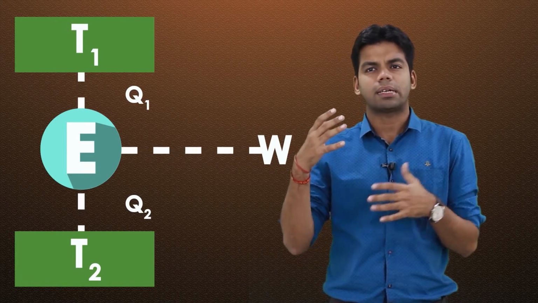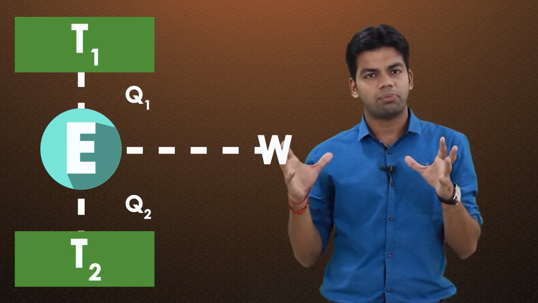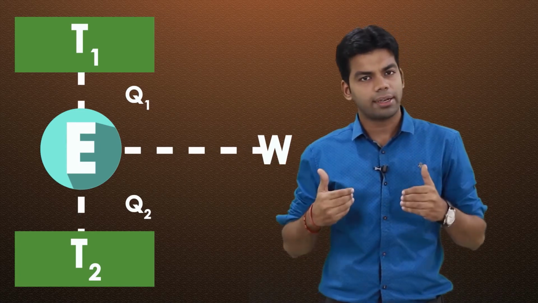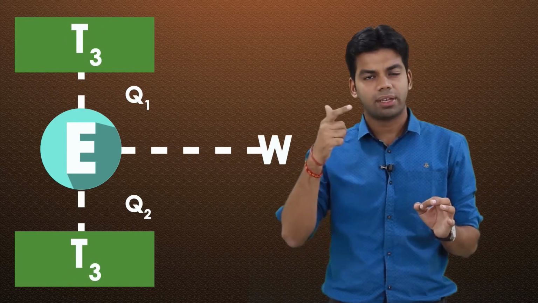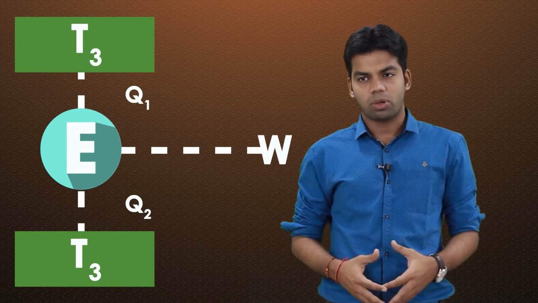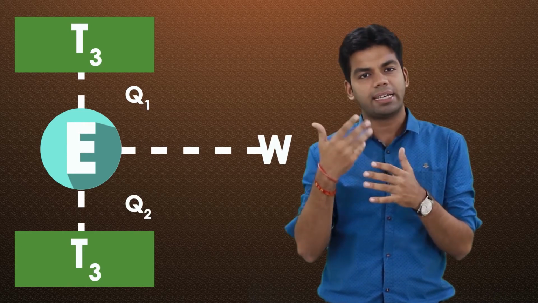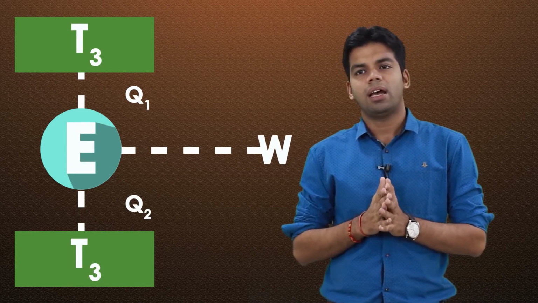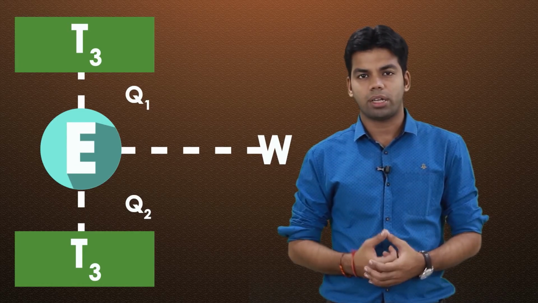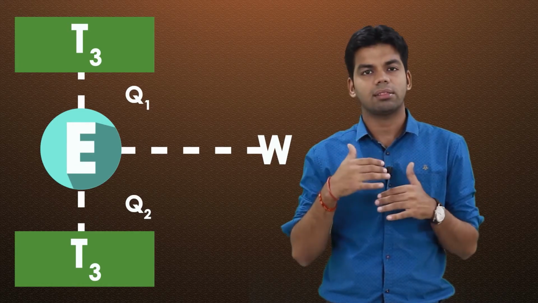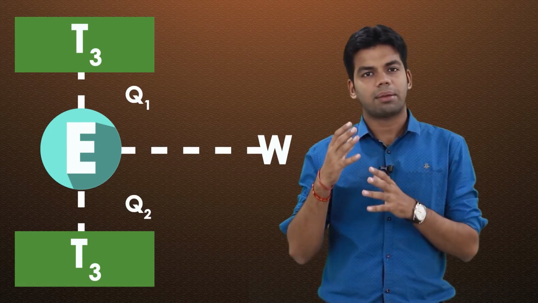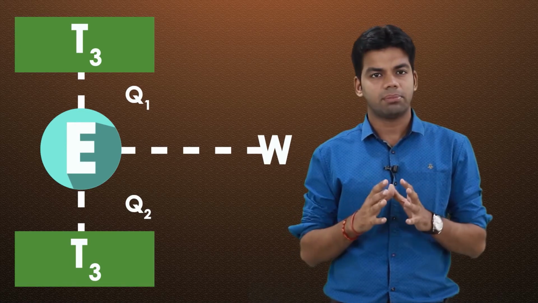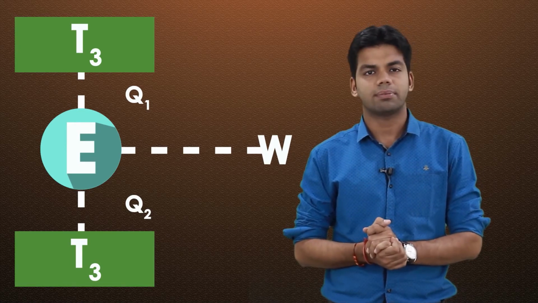Okay, so what if I am replacing these two reservoirs with two finite temperature bodies, a high temperature body and a low temperature body? Now what will happen? Now work will be produced till the point when the temperature of both bodies are same, because when I am extracting heat from the high temperature body, the temperature will drop. When I am passing heat to the low temperature body, the temperature will rise. Okay, so till we are having the temperature difference, obviously the heat will flow and we will get work. As soon as the temperature of the two bodies are same, we will stop getting this work. Getting this?